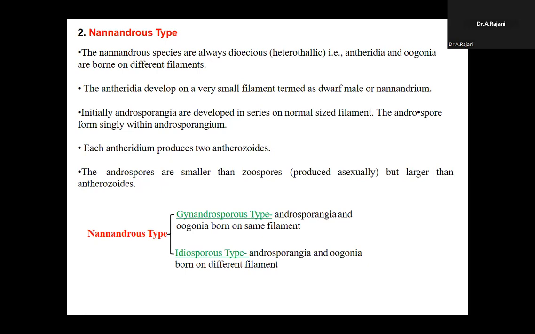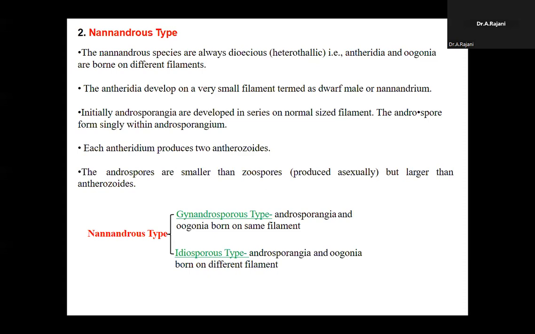Listen carefully: in Macrandrous species, two forms are present, one monoecious and the second dioecious. But Nannandrous species are always dioecious. Here monoecious is totally absent.